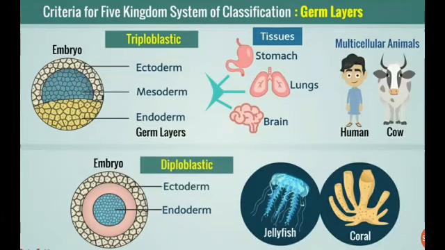So the tissues then become organs. These three layers are present in multicellular organisms. Those having two layers are diploblastic, and those having three layers are called triploblastic animals or organisms.